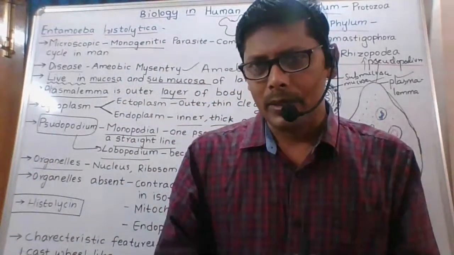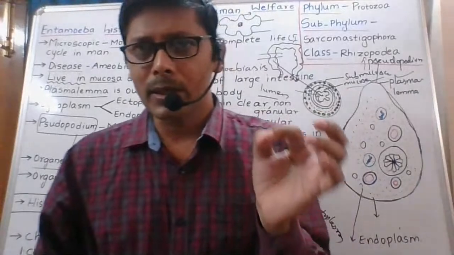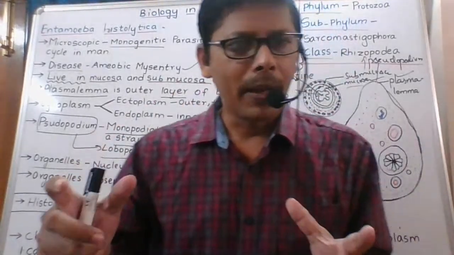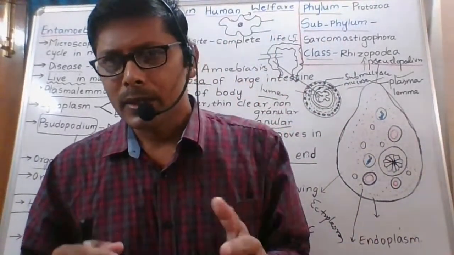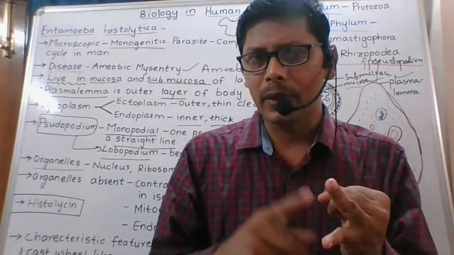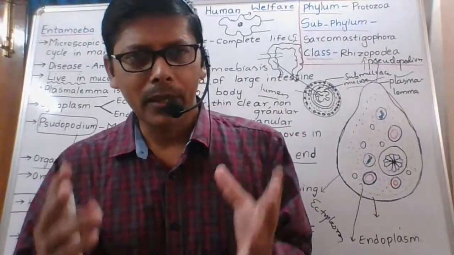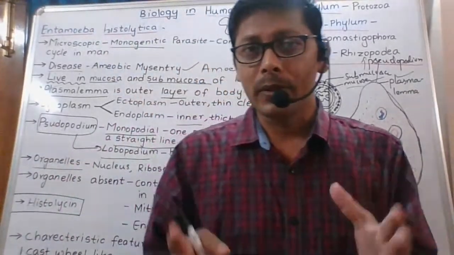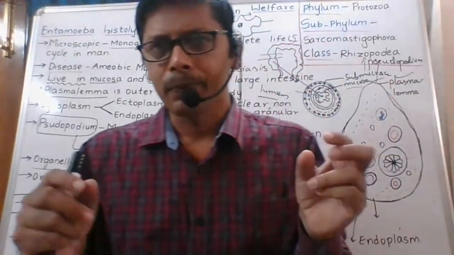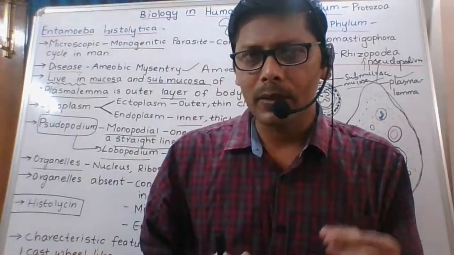Next, mechanical vectors. The mechanical vectors are housefly and cockroaches. Earlier we discussed what a mechanical vector and a biological vector are. We learned two examples, one is housefly, another is cockroach. A mechanical vector is the vector which transfers the disease-causing organism from one host to another, and no development of the pathogen takes place in the vector.